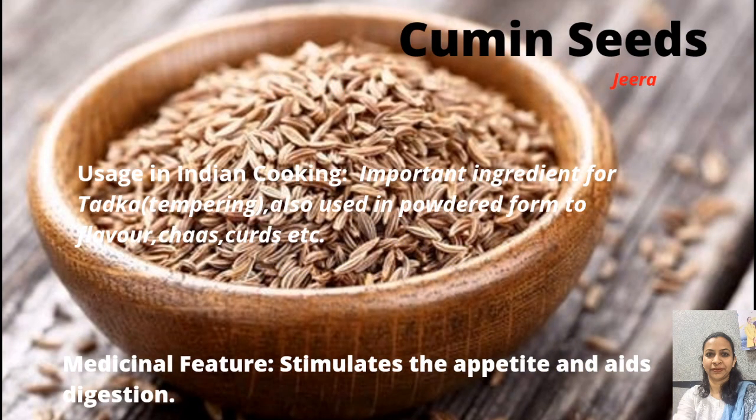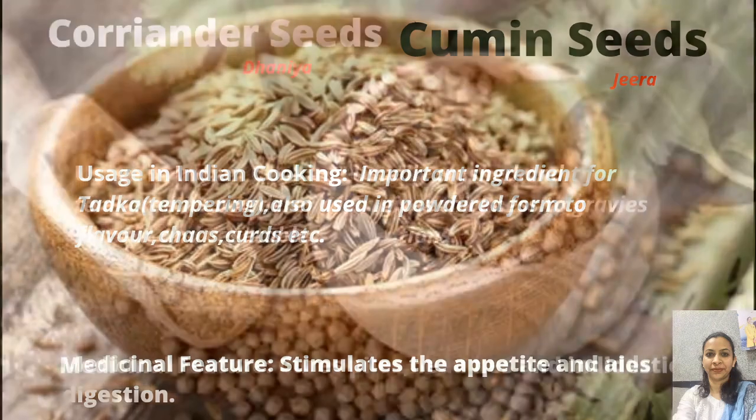Cumin seeds or zira is a very important ingredient in kitchens. It is generally used with turmeric, and almost all the savory dishes are incomplete without zira, whether it is in whole form, in powdered form, or used as a tempering. It is said that it stimulates the appetite and aids digestion.